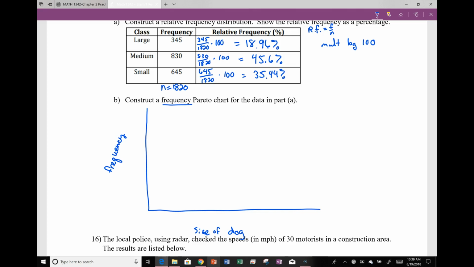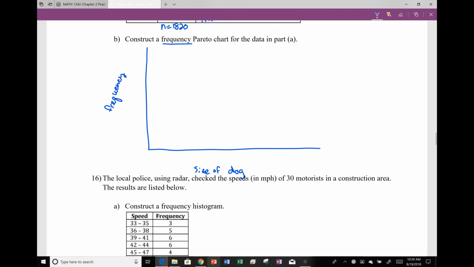Our frequencies go from 345 to 830. I'm going to count by 100s: 100, 200, 300, 400, 500, 600, 700, 800, and I need that 900.